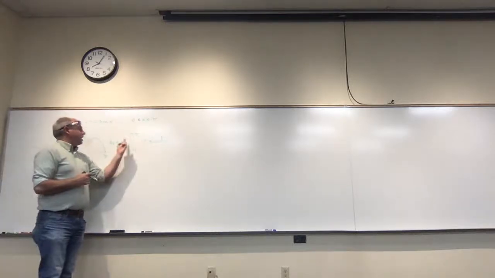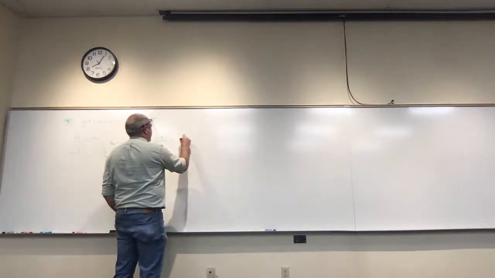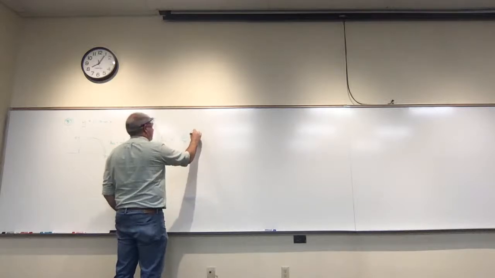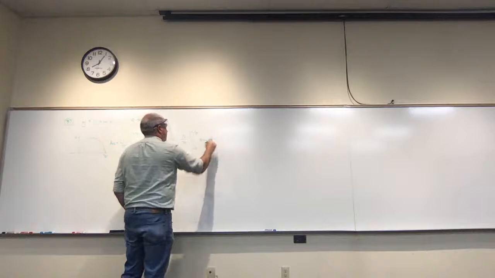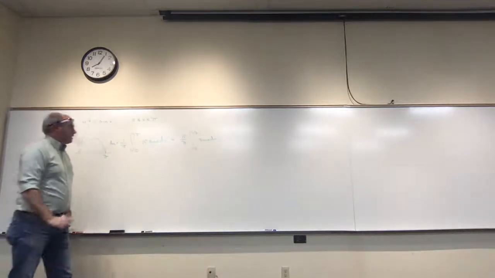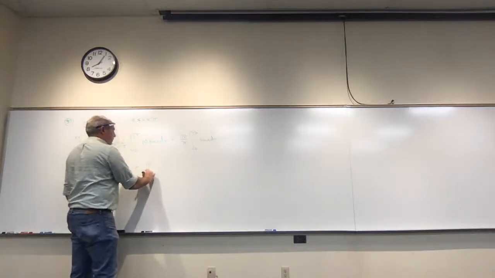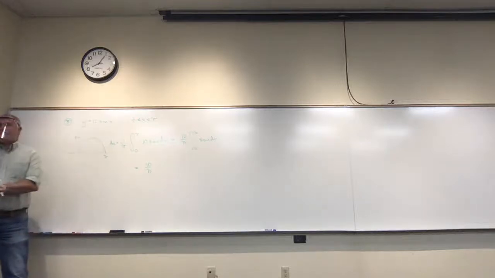We could bring the 10 out if we wanted to. If we do, we get 10 over pi times the integral from 0 to pi of sine x dx. So we need to take the antiderivative of sine of x. We still have this 10 over pi hanging out. What's the antiderivative of sine of x?